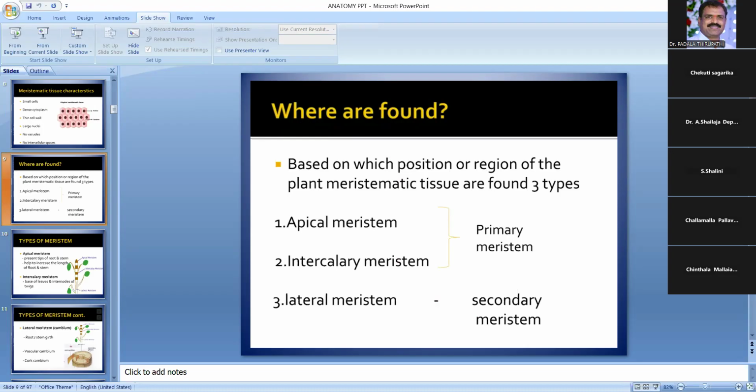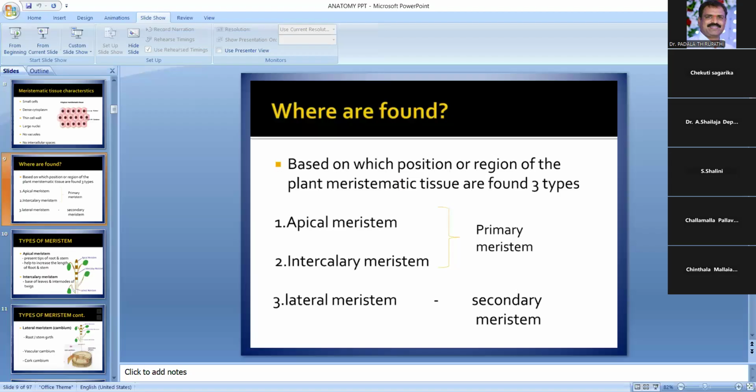Meristematic tissue characteristics, the PPT slide. Based on where they are found, based on which position. Okay, so meristems are variously classified on the basis of origin, state of development, and position in the plant body.